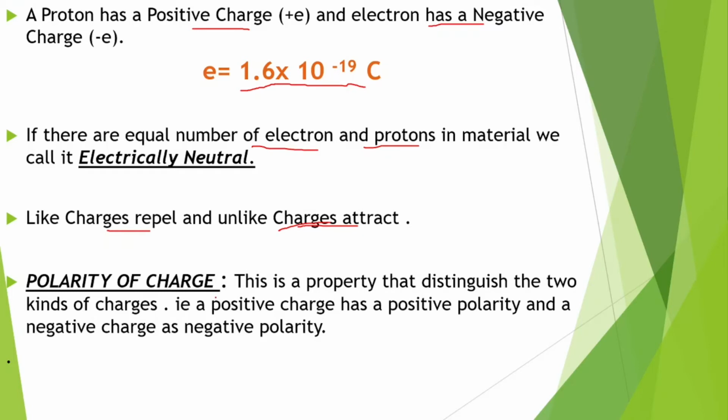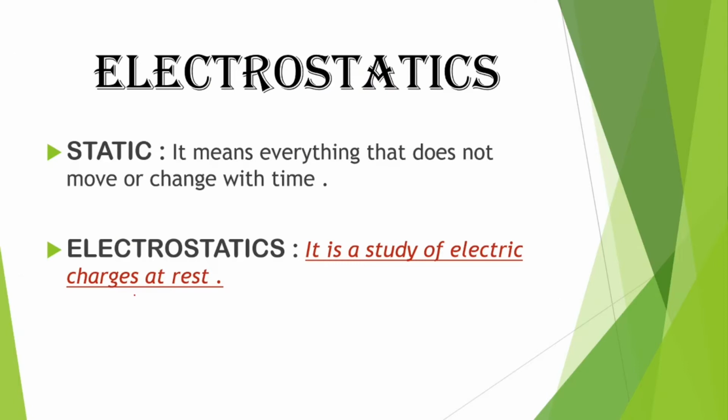Now let's look into what is the polarity of charge. This is a property that distinguishes the two kinds of charges. A positive charge has a positive polarity and a negative charge has a negative polarity. So polarity of charge distinguishes between two kinds of charges.